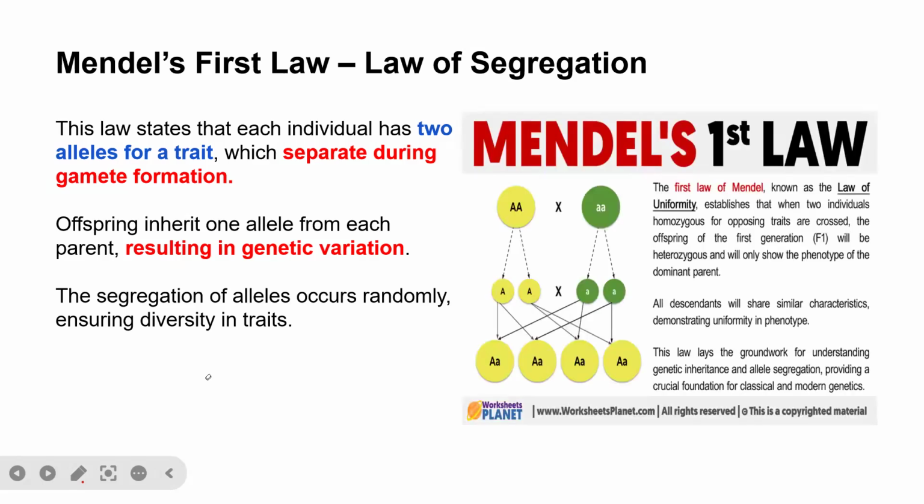So let's look at it. According to this Mendel's law, you see we have this inheritance. This is AA.